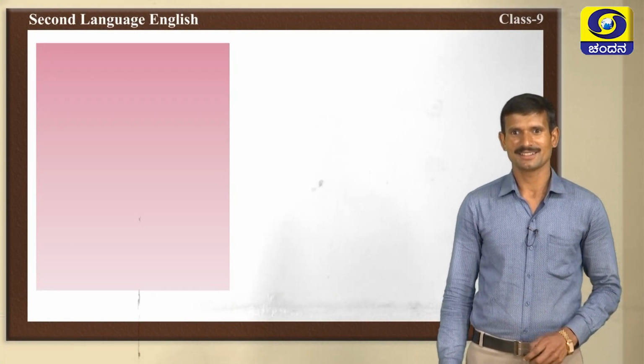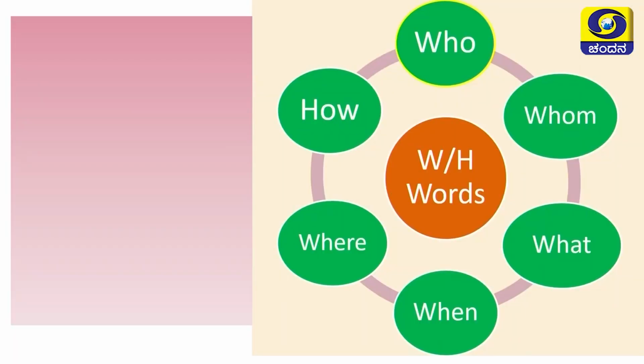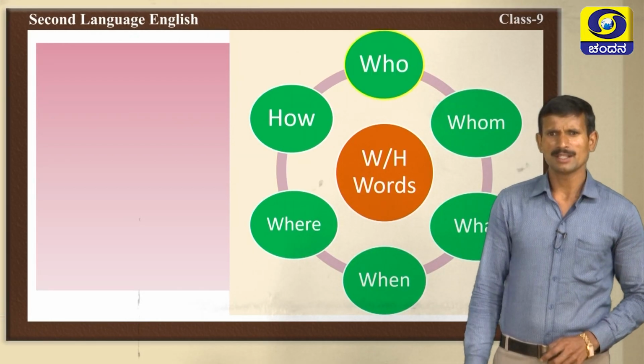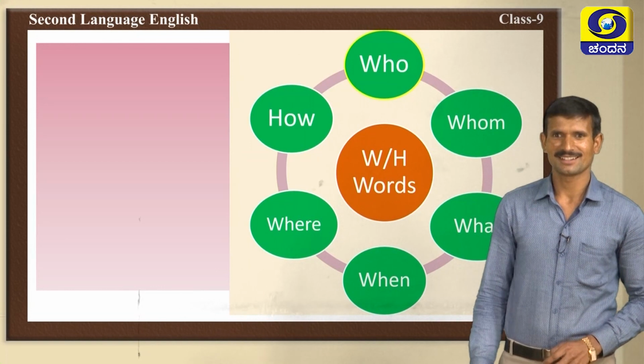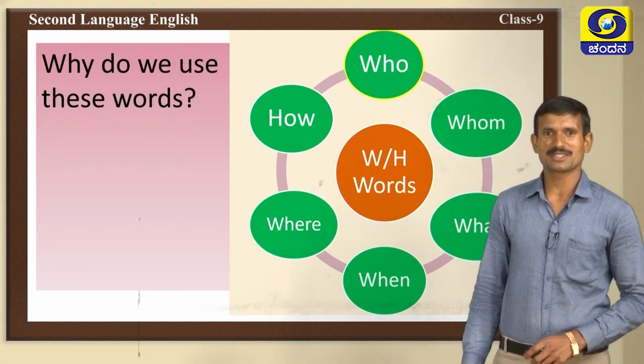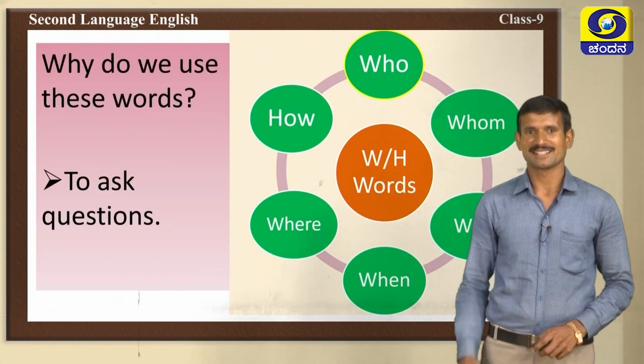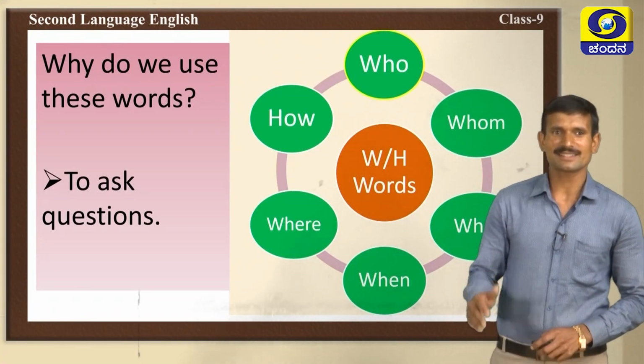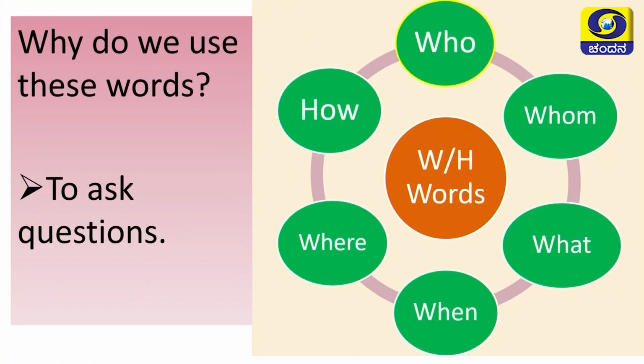What is the activity? What is this, children? This is a WH word graphic image. What are there? Yes, very good. There are WH words. What are they? Who, whom, what, when, where, how. Very good. These are all WH words. Why do we use these words? Very good. We use these words to ask questions. We ask questions using these WH words.